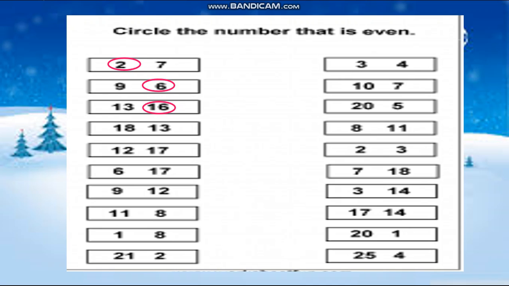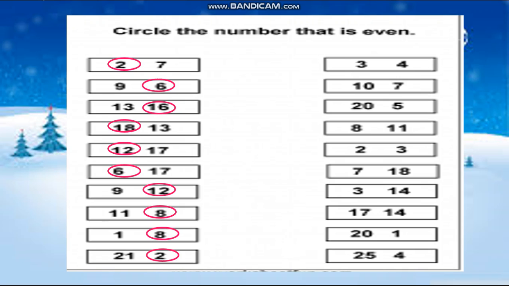Here 18 and 13, 8. 8 means even. 12 and 17, the end digit is 2 and 7, which will be even? 12. 6 and 17, 6 and 7 are the end digit, so which one is even? 6. Then 12. Then 8, 8, 2.